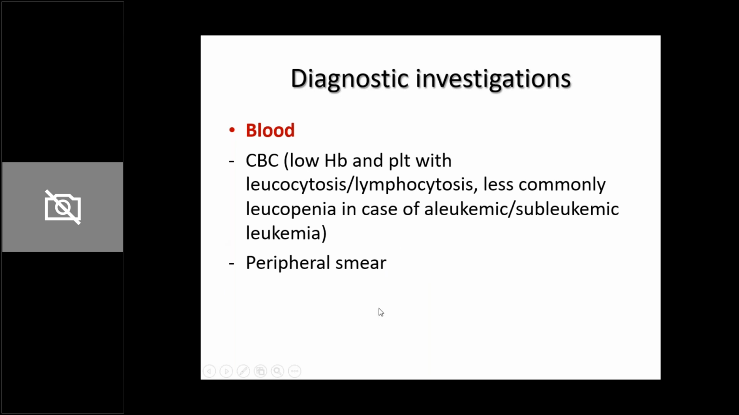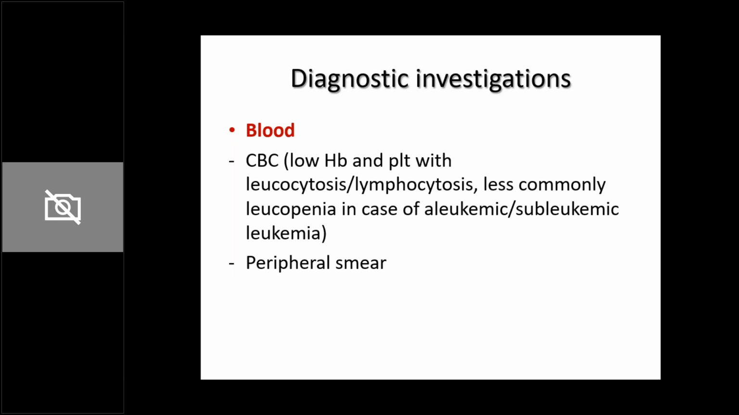Then what is important is a peripheral smear examination. So what will happen in a peripheral smear examination is that apart from confirmation of decreased RBC count and low platelet count, there will be lymphocytosis, and importantly, a pathologist will be able to see blasts in the peripheral smear. So if it is not an aleukemic or subleukemic leukemia, in the majority of children with leukemia, the peripheral smear will show blasts. Normally, the peripheral blood does not have blasts.